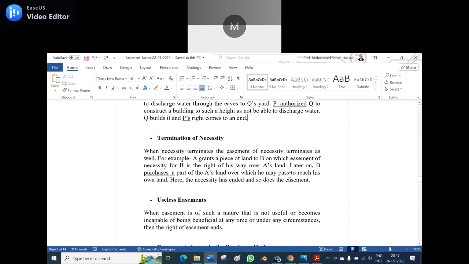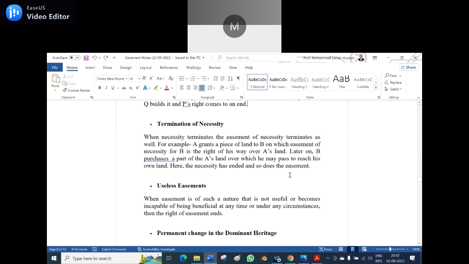Okay? So now let us go to the termination of the necessity. When a necessity terminates, the easement of necessity terminates as well. For example, A grants a piece of land to B, on which there is an easement of necessity for B's right of way over A's land. Later on, B purchases a part of A's land, over which he may pass to reach his own land.